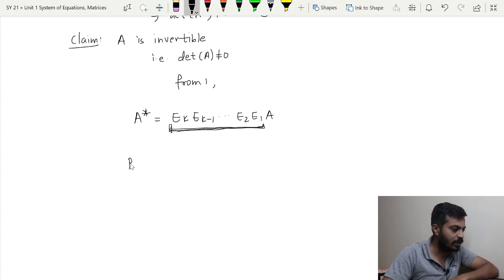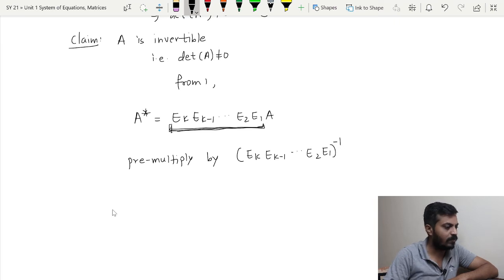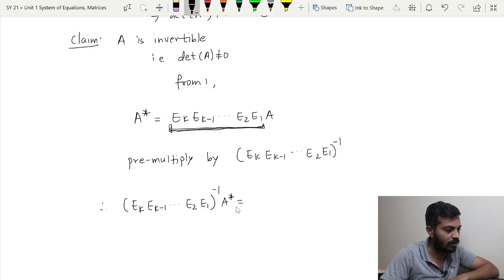So, I will say pre-multiply by this Ek minus 1 and so on, E2, E1 inverse. Therefore, what we will get? Therefore, Ek minus 1 so on, E2, E1 inverse A star will be equal to Ek minus 1 so on, E2, E1 inverse.